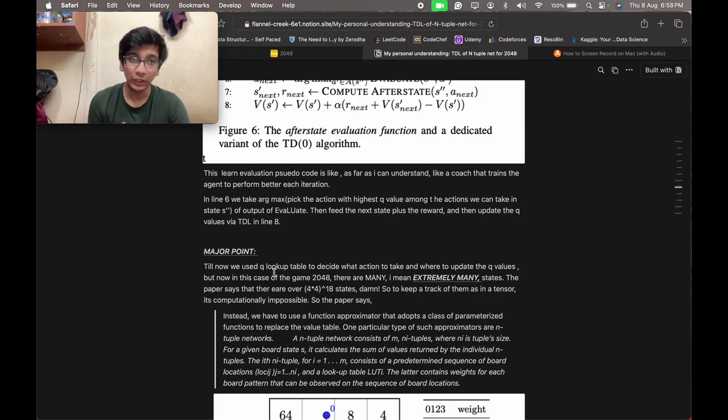You can use the Q table lookup and make all possible states that the 2048 game can have, with a corresponding Q value. But in the game of 2048 there are many states. There are over 4 to the power of 18 states, and this is a lot to keep track of.